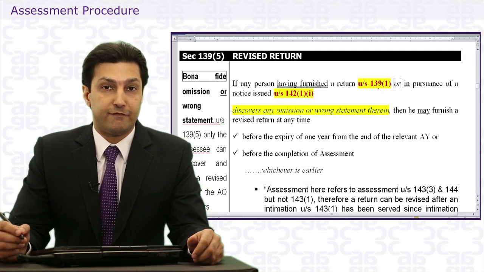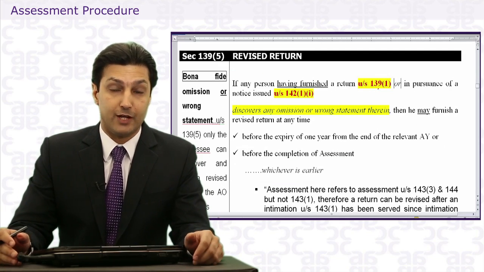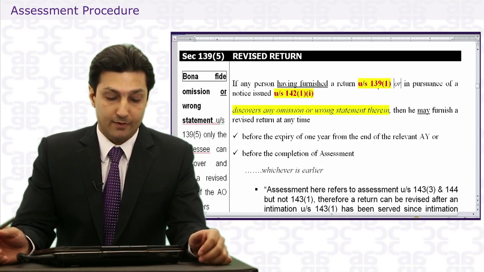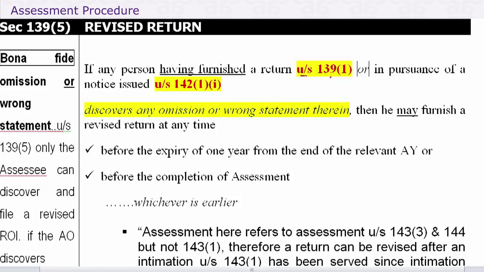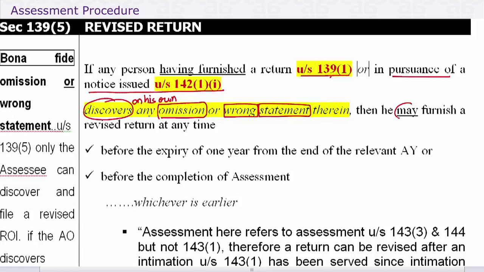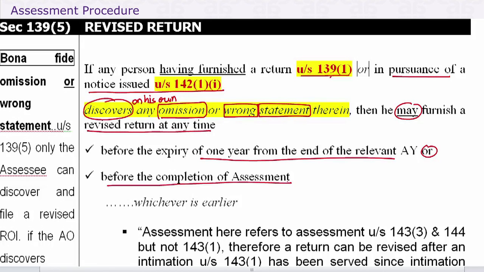Now let's look at 139(5) revised return. We've talked a bit about it. Now's the time to do it in detail. If a person having furnished a return under 139(1) or in pursuance of a notice under 142(1) discovers on his own any omission or wrong statement, then he may furnish a revised return at any time before the expiry of 1 year from the end of the relevant assessment year or before the completion of assessment again.